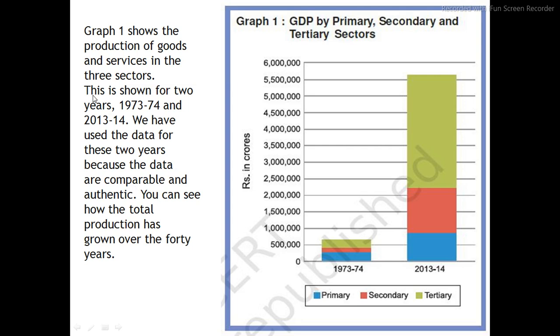This is shown for the years 1973-74 and 2013-14. We have used the data for these two years because the data are comparable and authentic. You can see how the total production has grown over the 40 years.